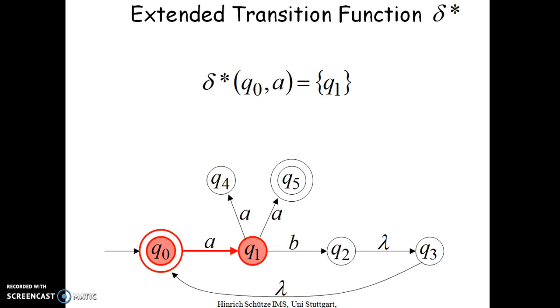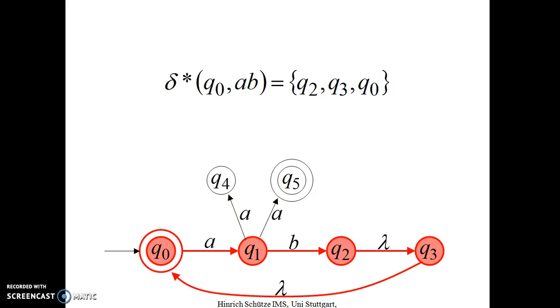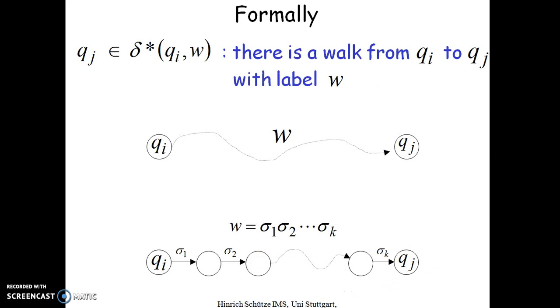As we have already seen extended transition, the same thing we'll see here also. Q0 on A, I can reach Q1. Q0 on AA, I can reach two states, Q4 and Q5. Q0 on reading AB, I can reach three states, Q2, Q3 and also Q0.